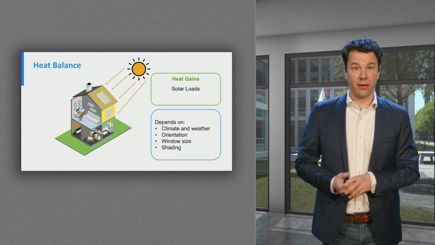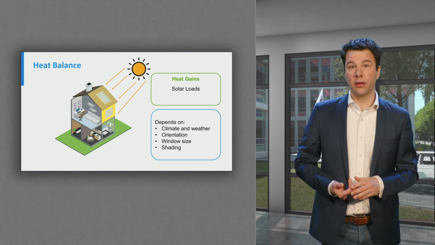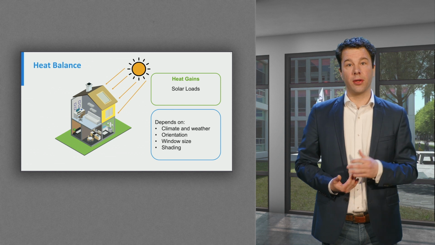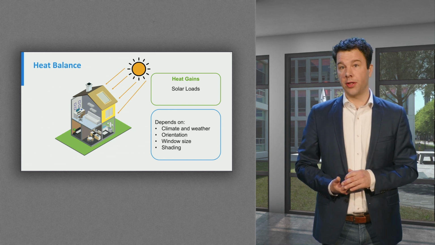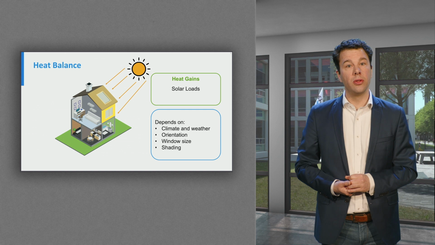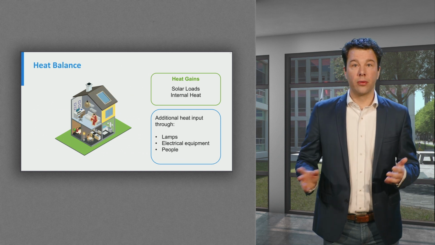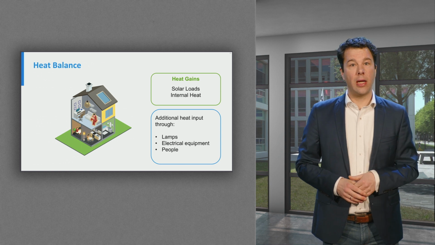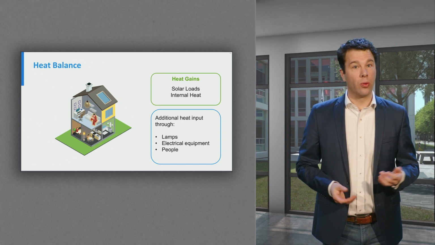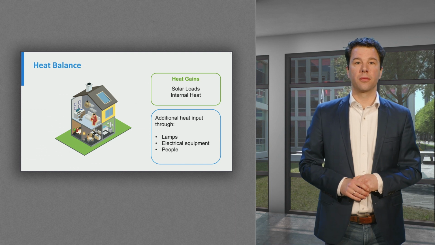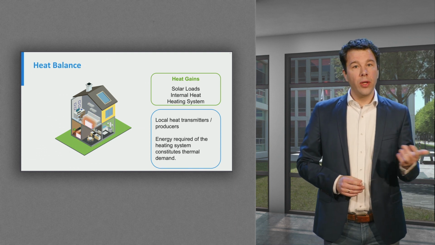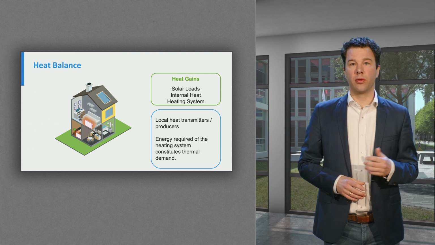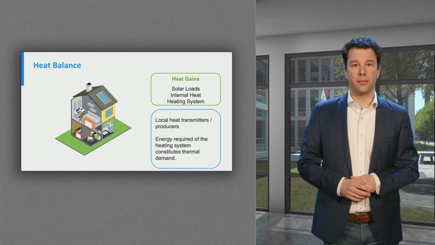On the positive side of the heat balance, there are also heat gains. The first is the sun. Heat is gained mainly through the windows depending on the amount of solar radiation, the orientation and the size of the windows. There are also internal heat gains, for example all the electric equipment in the house, lamps, computers, etc. And of course the people in the house. When all the heat gains are not enough to compensate for the heat losses, you need a heating system to provide the required comfortable temperature.